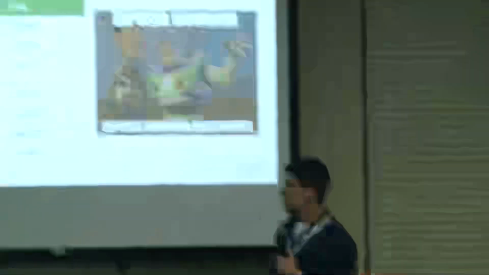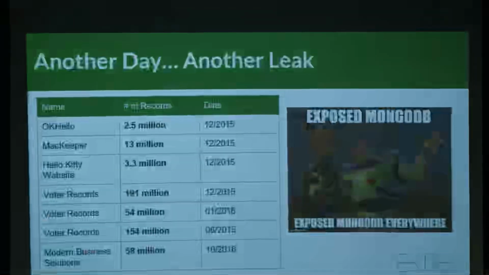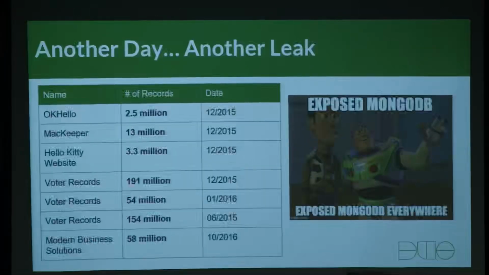So you have things like the voter records we talked about, the Modern Business Solutions, which is their entire clientele. You have the MacKeeper, which is a lot of their user information. So a lot of sensitive exposed databases, and it just seemed like it was MongoDB all over the place. You just couldn't get away from it, right? It was a payday anytime you wanted to look for it.